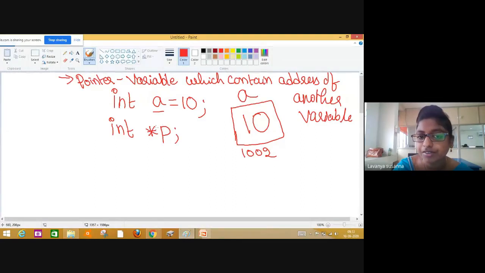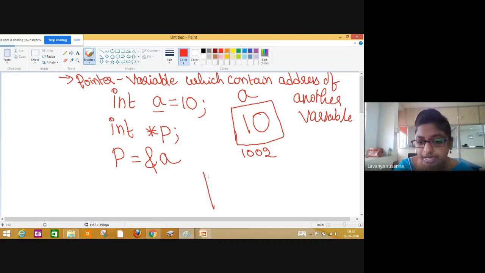What is the other integer variable here? A. So see here, now I am assigning the address: p equal to... To assign the address you need to use the ampersand operator. See here, which represents address. Know that a pointer variable must contain address only, right? That means you should assign the address of another variable using ampersand, the reference operator, which represents the address: ampersand a.